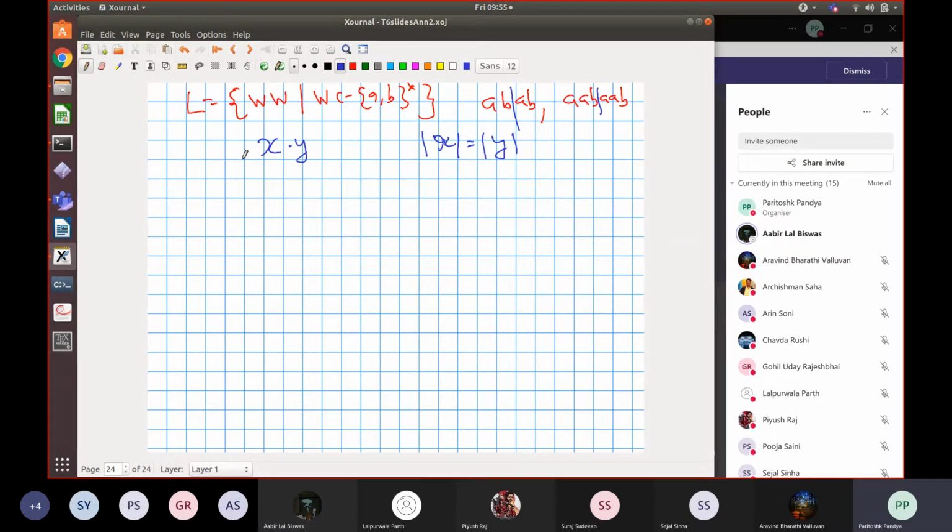But X can be arbitrarily long. Yes, sir. So suppose you have scanned the X part, you can only remember finite amount of information about X, right?